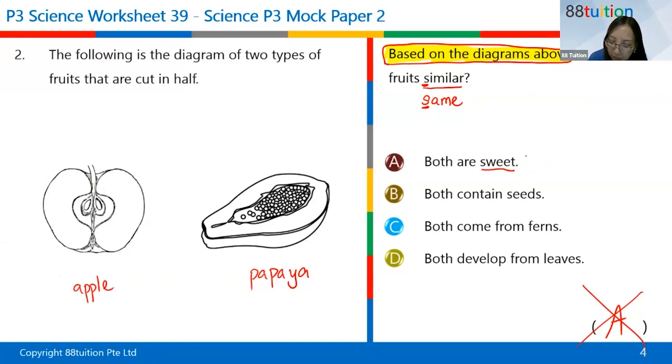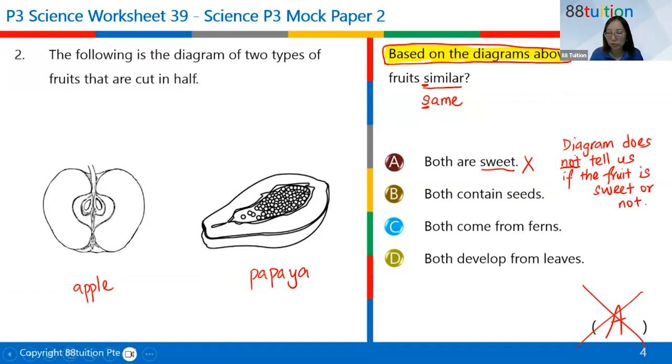You must look, the picture doesn't tell us, let me write here, the diagram does not tell us whether the fruit is sweet or not. Therefore, answer cannot be A.